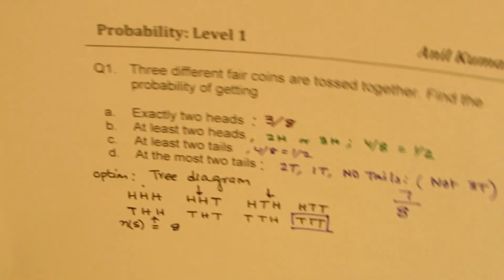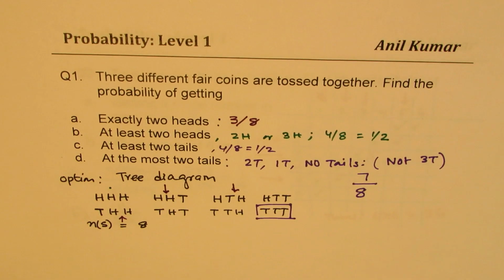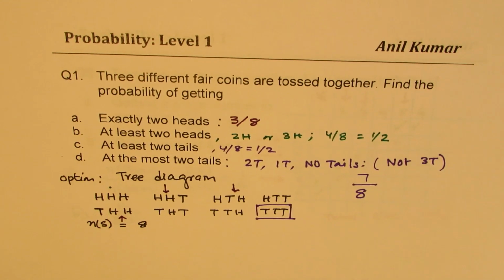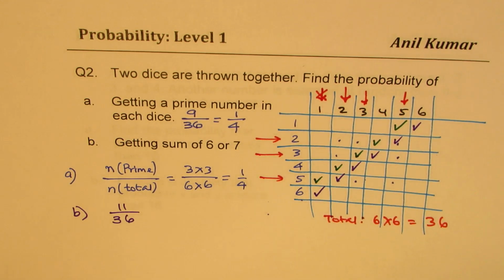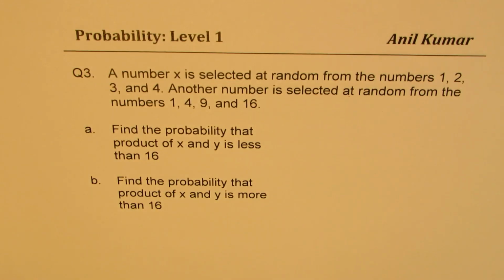So we have learned two very important concepts to begin with. In the first example, we talked about tossing a coin, and now the dice. That gives you 50% of your test questions on probability. Perfect. Now let's move on to the third question. I'd like you to pause the video, try to understand the question, solve it, and then we'll take it up after a break.